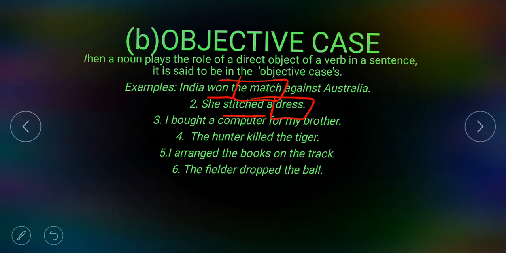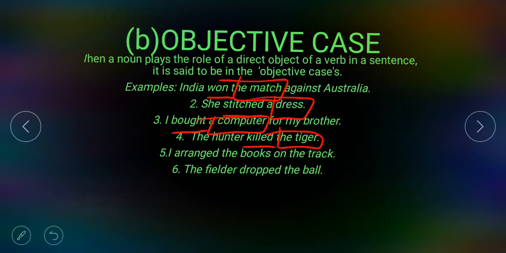I bought a computer for my brother. First you have to find the verb. Verb is bought. What I bought? Answer is a computer. A computer is the objective case. The hunter killed the tiger. Again first find the verb. Verb is killed. What the hunter killed? Answer is the tiger. The tiger is the objective case.